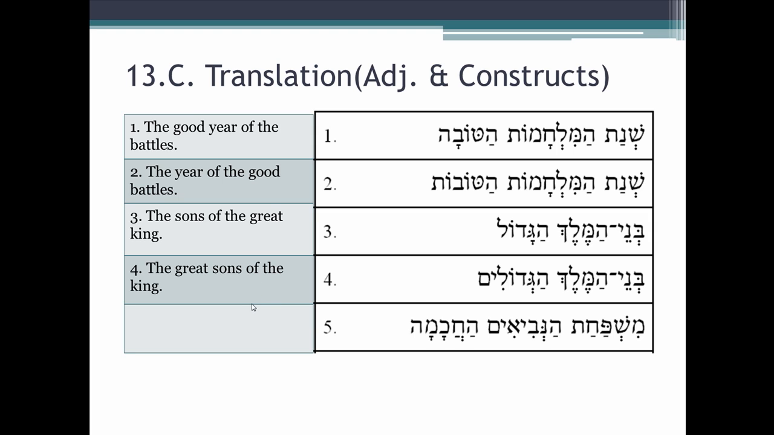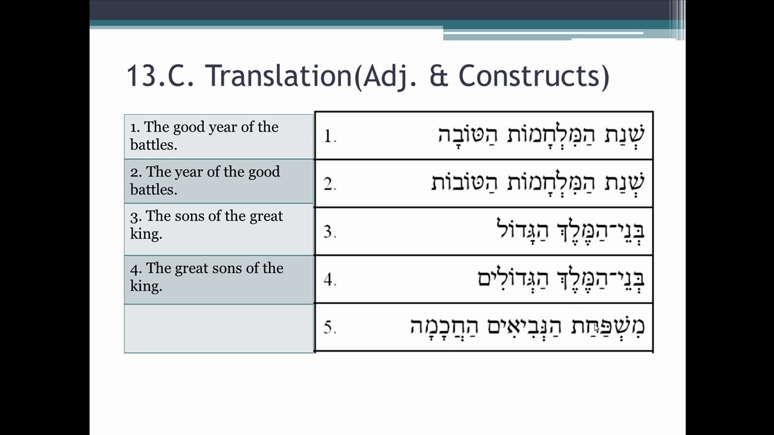Number 5, we have mishpachat hanevi'im hachachama. So we have what? Noun. We know our vocabulary. This comes from mishpachah, which is feminine, singular. We know it's feminine singular anyway because it ends with at, the patach tav. So we have a feminine singular noun in construct.